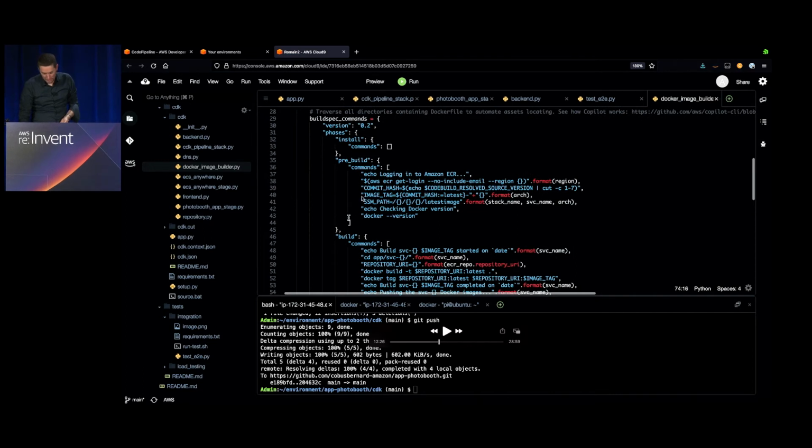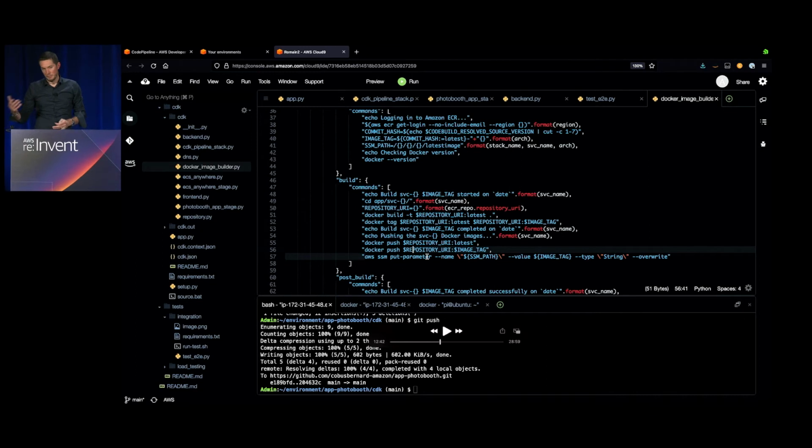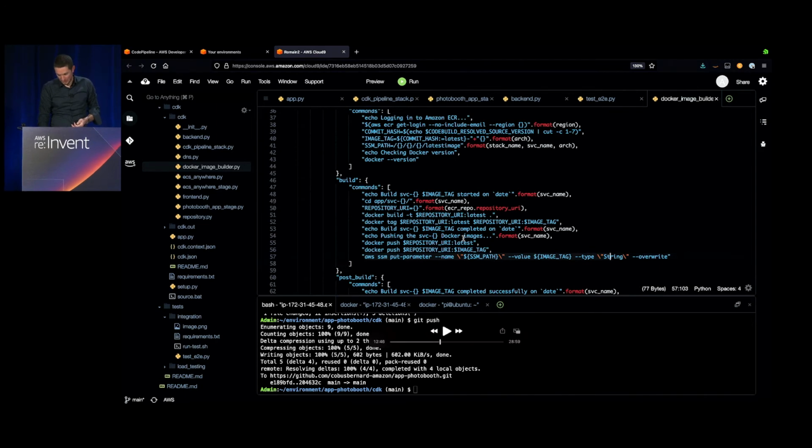I'm creating the image tag with the right format. And then I'm declaring my repo here, and then I'm going to build my image, tag it the right way, push that image to my repo on ECR, and save that image and the tag of that image onto my parameter store, so I can use it elsewhere. Elsewhere being when I declare my ECS environment, my ECS Anywhere environment.